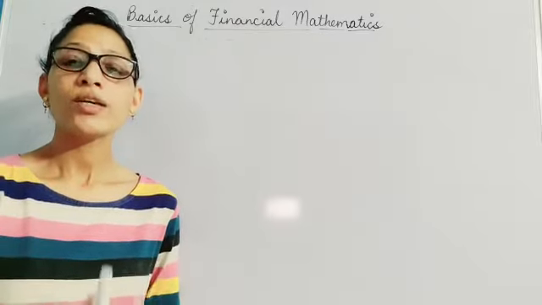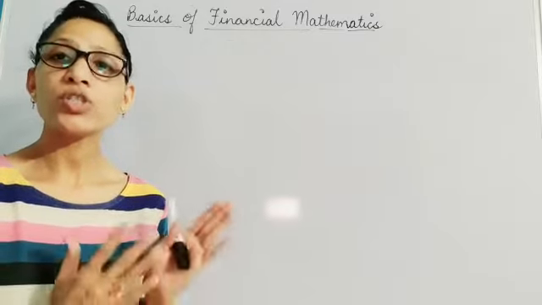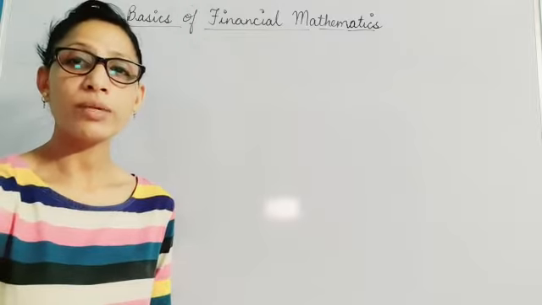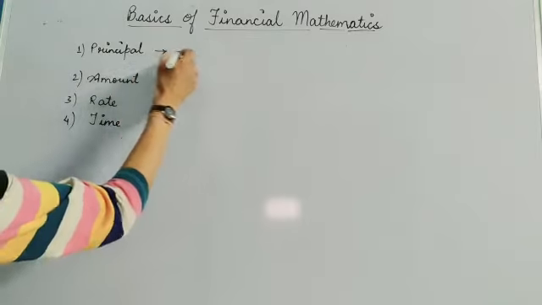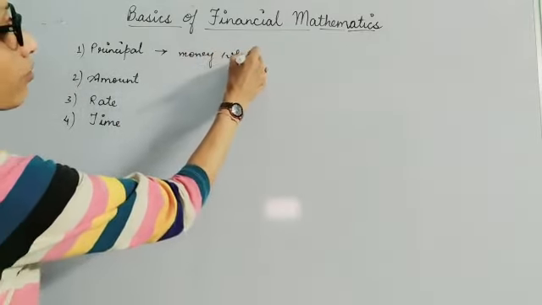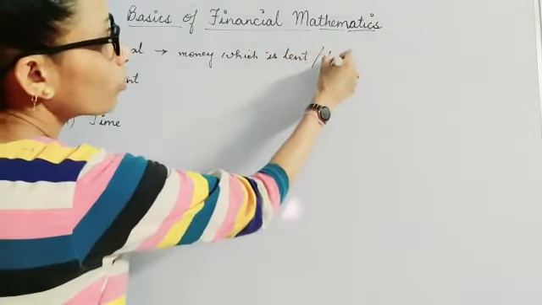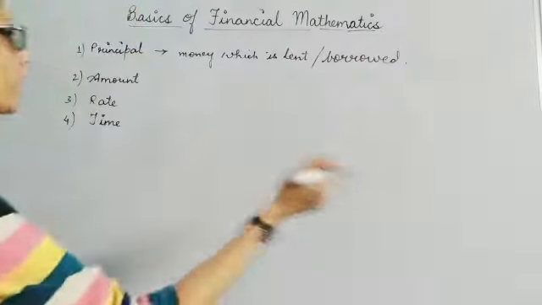Yes, of course, we will first of all be discussing all the terminologies which this chapter includes. So let's discuss the terminologies one by one here. So first is principal. Now principal is the money which is lent or borrowed from somebody.